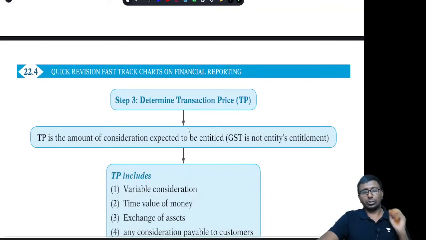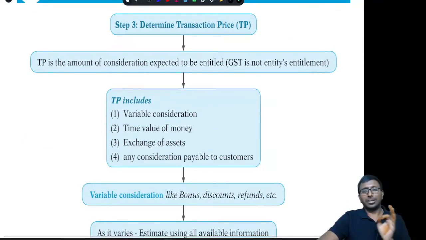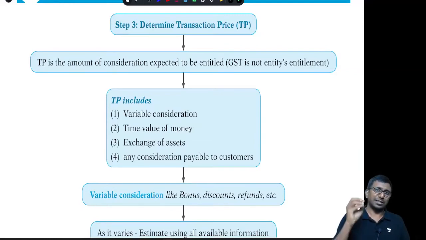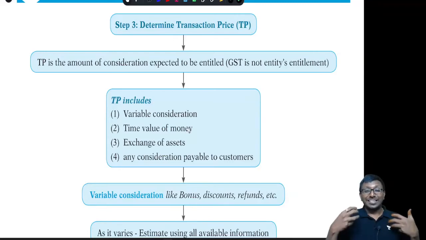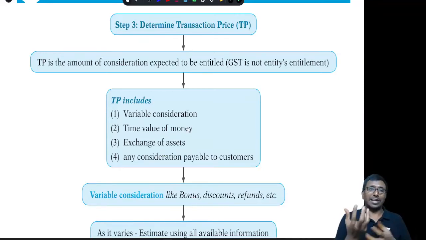Right. Let's get into step number three, that is determination of the transaction price, TP. What is transaction price? Transaction price is the amount of consideration to which the entity is entitled. What is my entitlement? I may be receiving money along with GST, but GST is not my entitlement. That is the government's entitlement. I am just an agent of the government, so that number I am not supposed to consider.